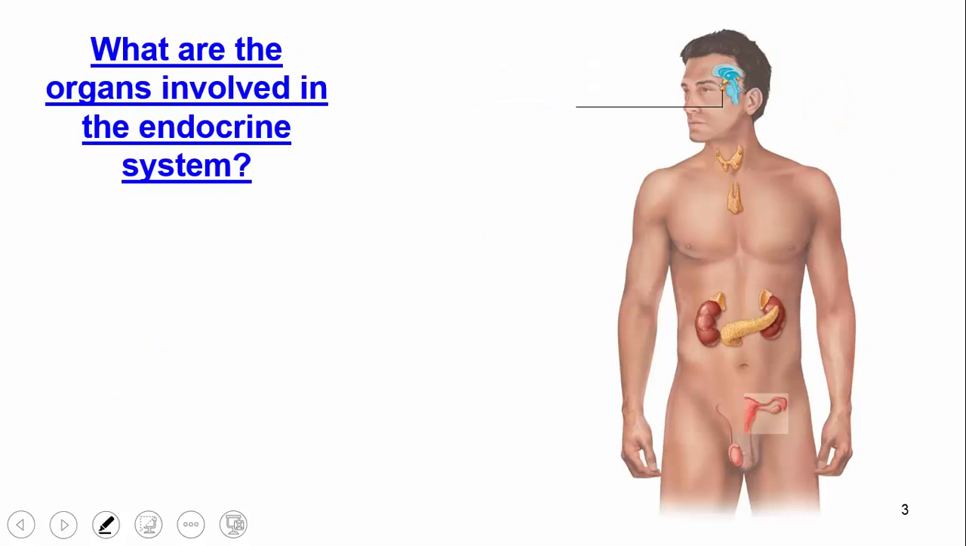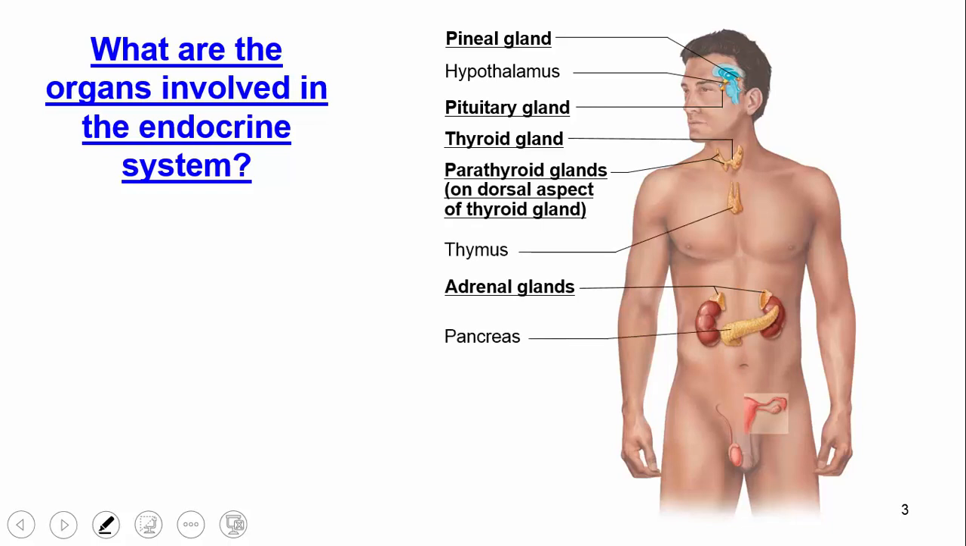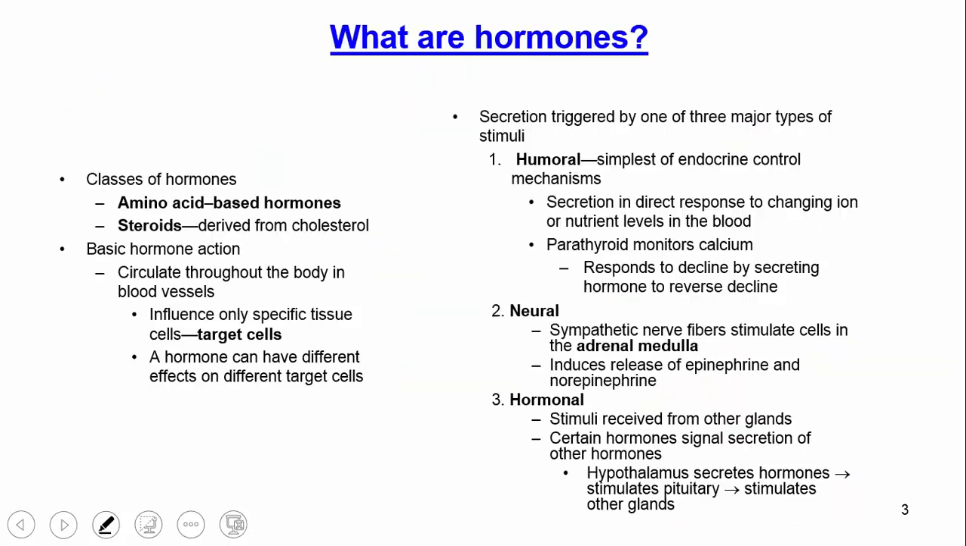So what organs are involved in the endocrine system? Well, we have the pineal gland, the pituitary gland, the thyroid, the parathyroid, the adrenal glands, the hypothalamus, the thymus, the pancreas, and the gonads. All of these are different structures involved in the endocrine system, and we're going to focus on a few of these throughout our talk today. Other organs that contain some endocrine cells are the heart, digestive tract, kidneys, and skin, but these are not things that we're going to focus on greatly today. Rather, we're going to refer to this diagram on the right.